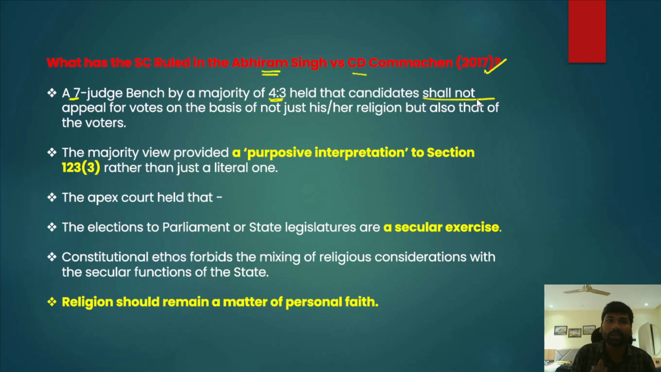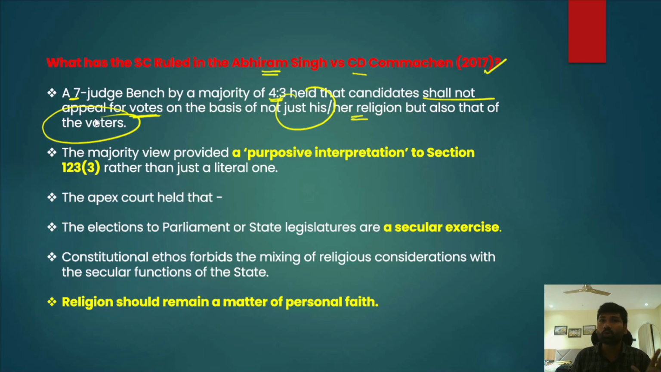Okay, it is very clear that candidates shall not appeal to the voters on the basis of not just his or her religion, but also that of the voters. For example, imagine a member of a political party who is contesting elections, and he goes to a place where one particular community is in majority, and he starts appealing to that particular community in order to gain votes. Okay, so that is appeasement of different religions.